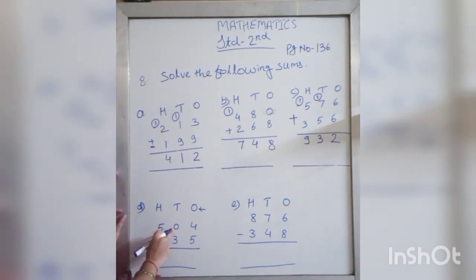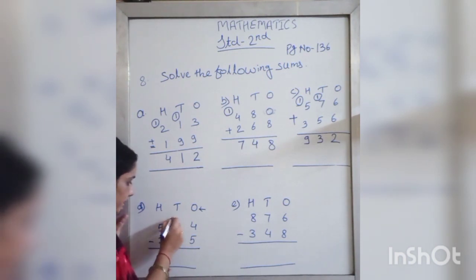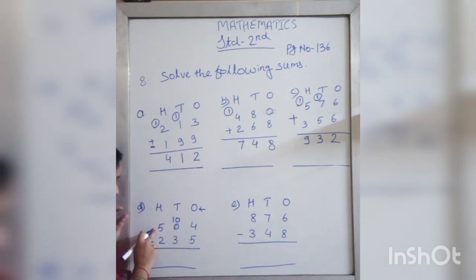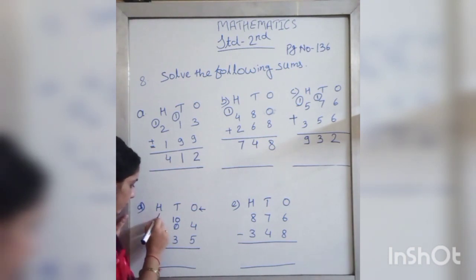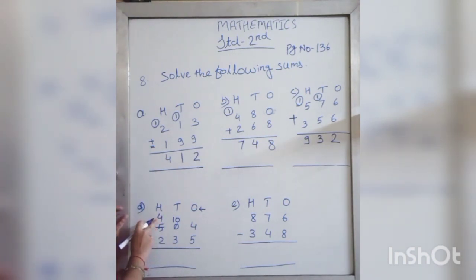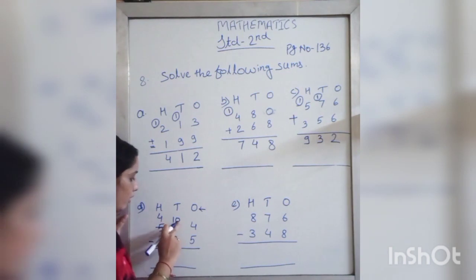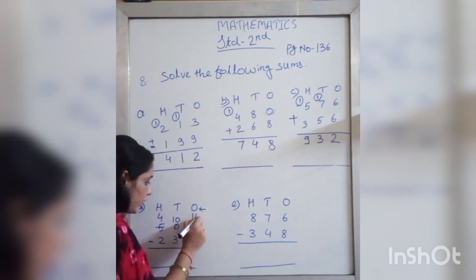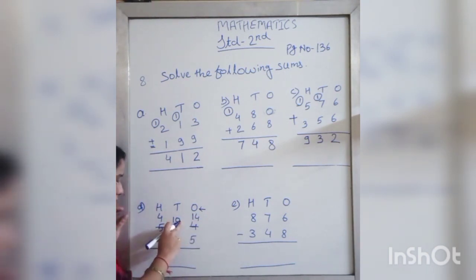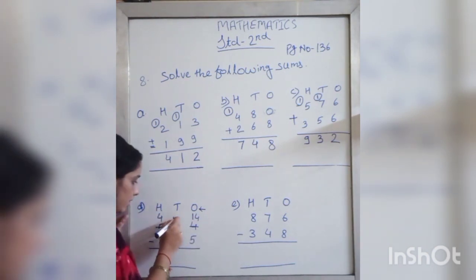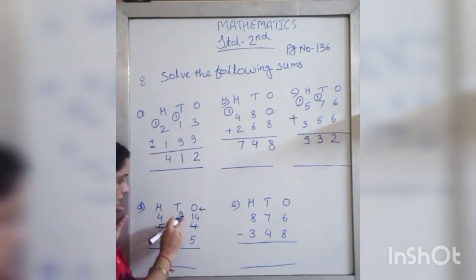So we will borrow 100 from the hundreds place. So this number will become 10, as 500 minus 100 is equal to 400. So here the number will become 4. Now we can borrow. Now borrow 10 from the tens place. So the number will be 14, and as we borrowed 10 from the tens place, the 10 will become 9.